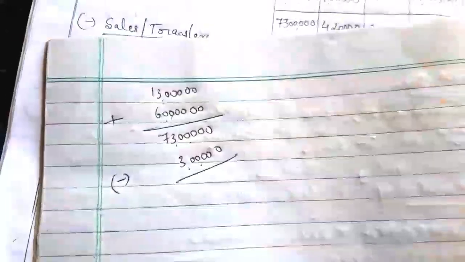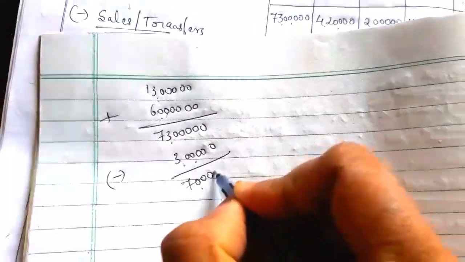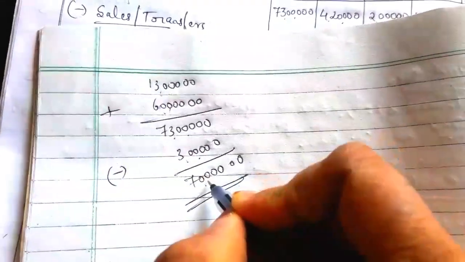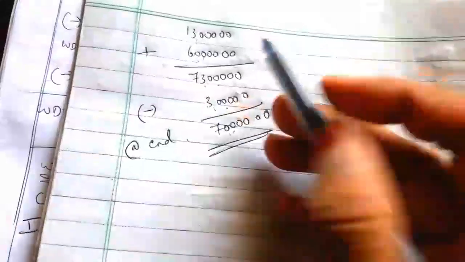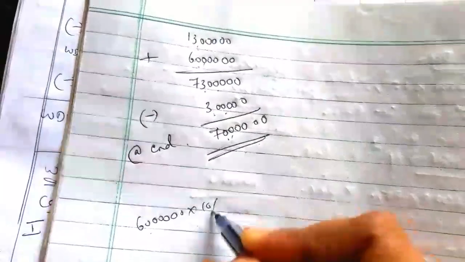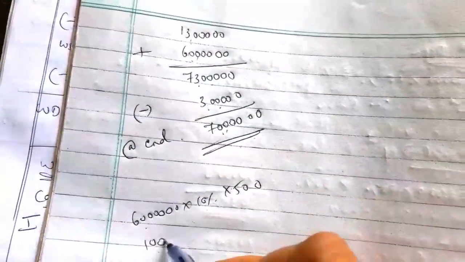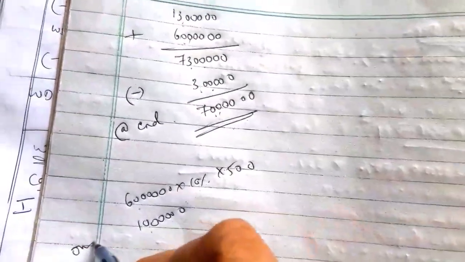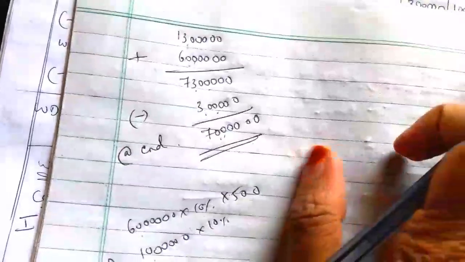So balance how much? 73 lakh minus 3 lakh, 70 lakh. So this is the written down value at the end. So we have to calculate depreciation on new building. Here we can calculate 60 lakh on new building, 60 lakh into 10% into 50%, and on the balance, 70 minus 60, that is 10 lakh, 10 lakh into 10% we can calculate.